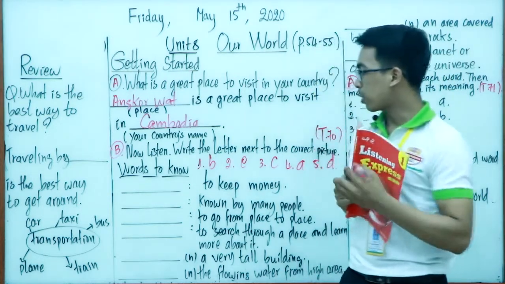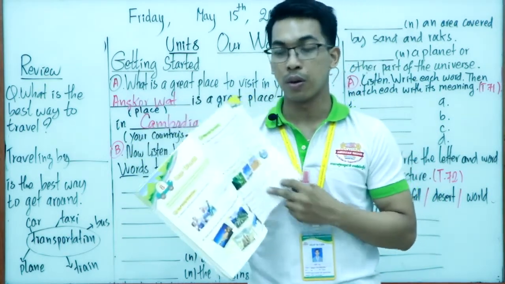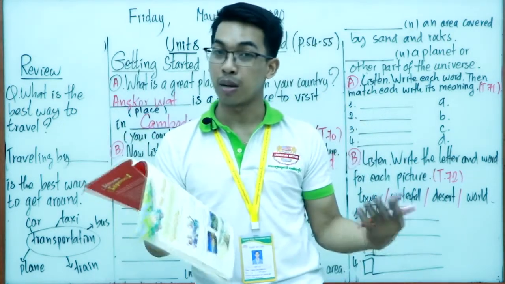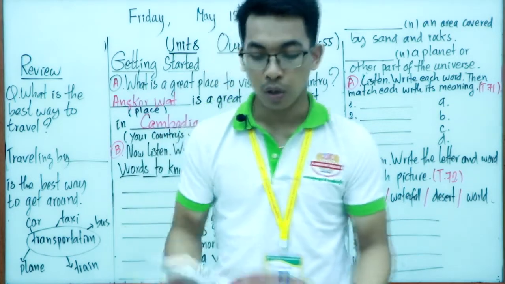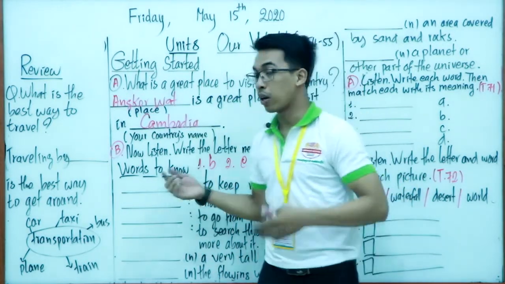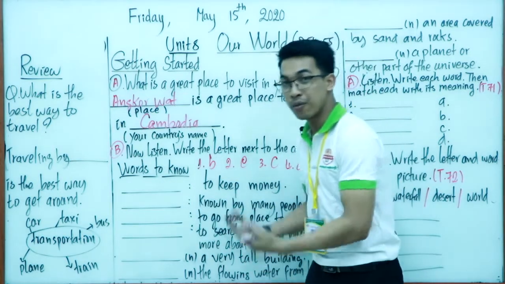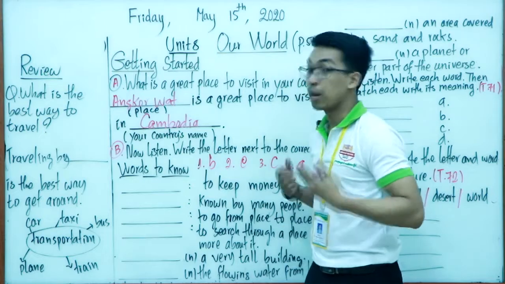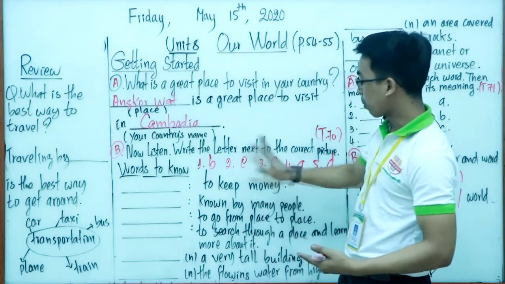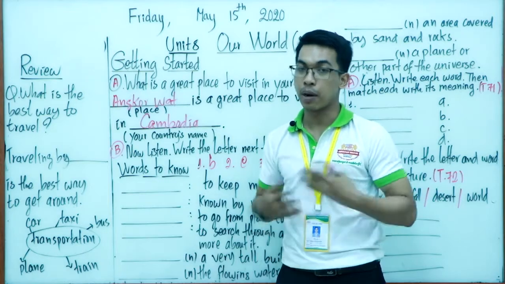Very good. Now let's move your attention to the next page, which is about words to know. The words that you have to know, right? Because these are difficult words, you have to know exactly their meanings, okay? Now you can look at the whiteboard. You will see words to know, and these are the definitions, or meanings, of the words. We have a lot of definitions, so you have to complete it carefully to make it correct.